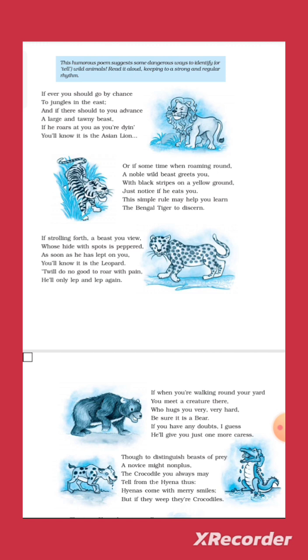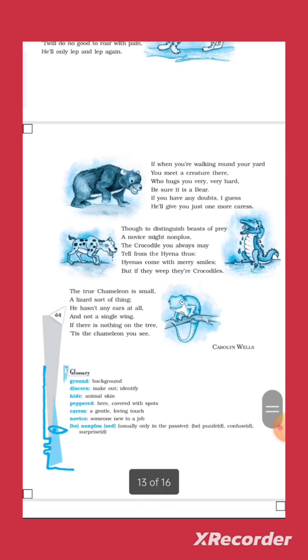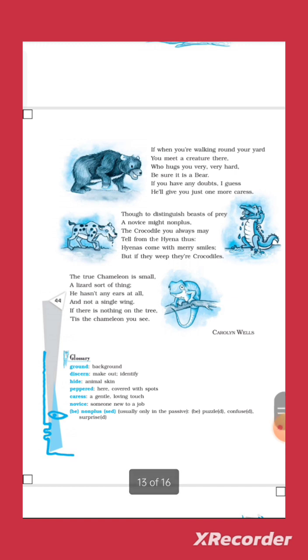Next, the poem has several instances of alliteration too, which is the repetition of consonant sounds in successive words. For example, the use of H sound: he hasn't, who hugs, he has. The use of R sound: roaming round. The use of W sound: when walking. The use of B sound: be sure it is a bear. And the use of N sound: a novice might nonplus. So here the alliteration figure of speech is also present.